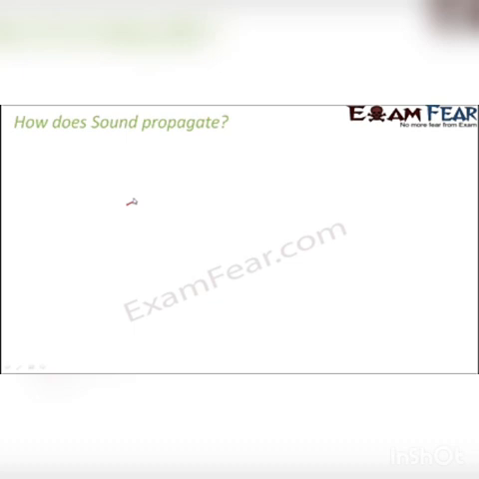So by now we know that sound is produced by vibration. So that is clear. Now the question is, how does sound propagate? What do we mean by propagate or propagation? The term propagate refers to spreading something. That means to spread or to get transmitted. So how exactly do you think that sound is getting transmitted from one place to another?